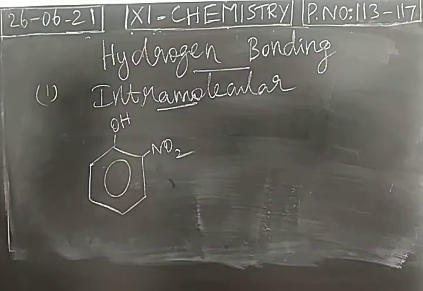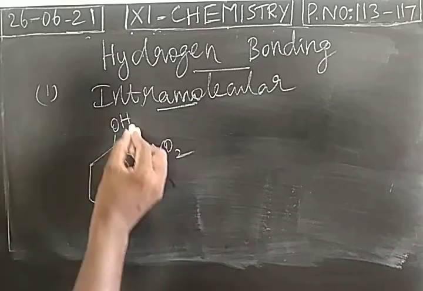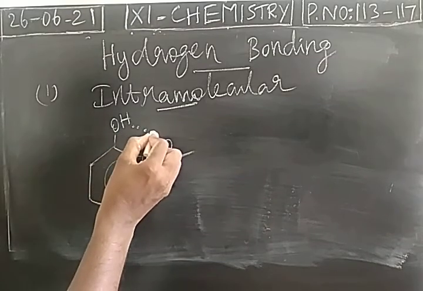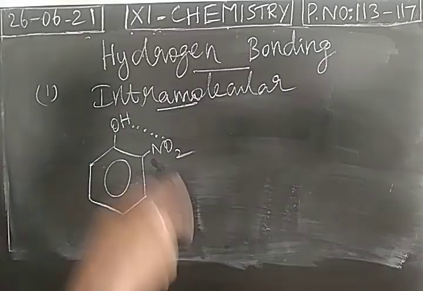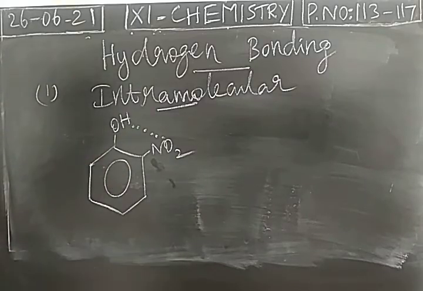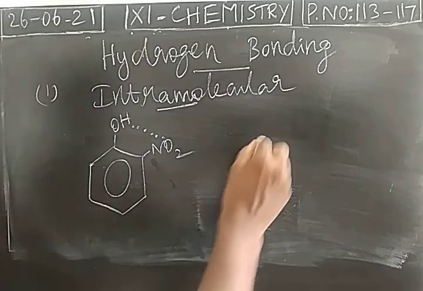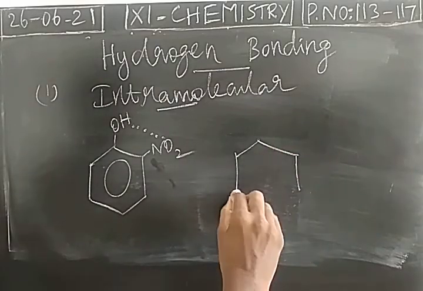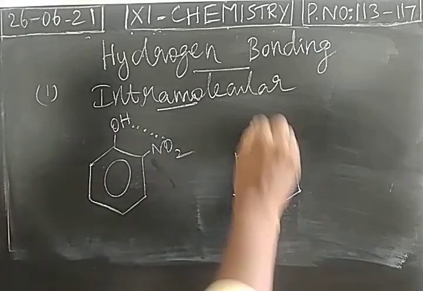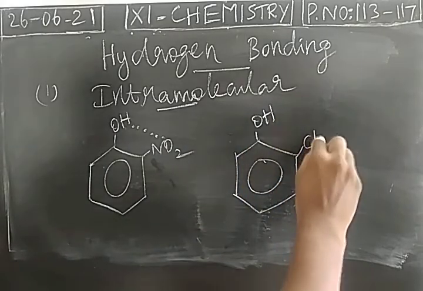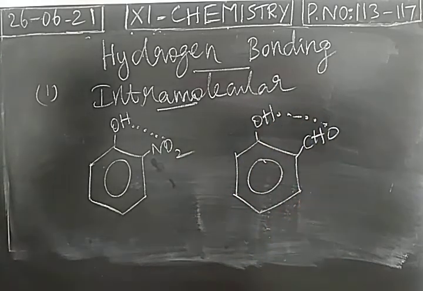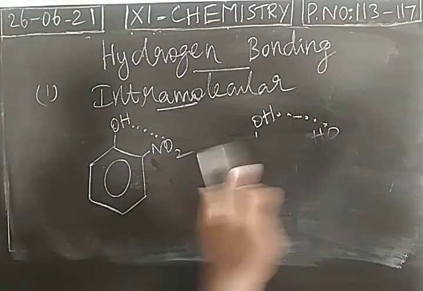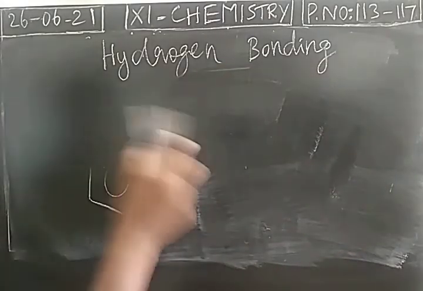Hydrogen is the least electronegative atom. So between the hydrogen and oxygen, hydrogen bonding exists. So within a molecule, hydrogen bonding is present. It is called intramolecular hydrogen bonding. One more example is salicylaldehyde, with OH and CHO. Between the hydrogen and oxygen, hydrogen bonding is present. It is intramolecular hydrogen bonding.